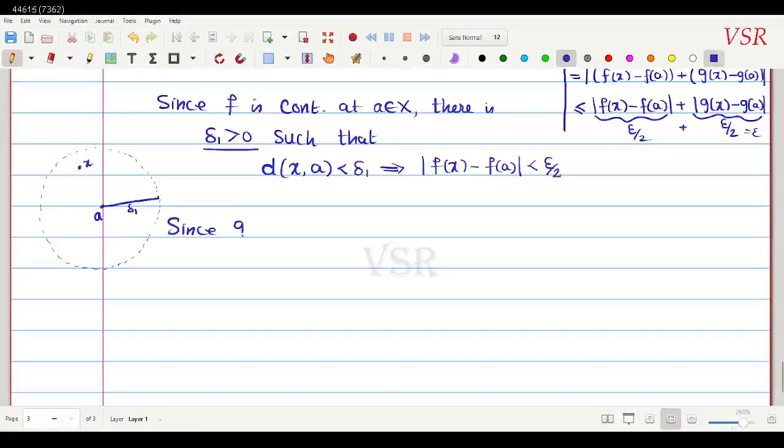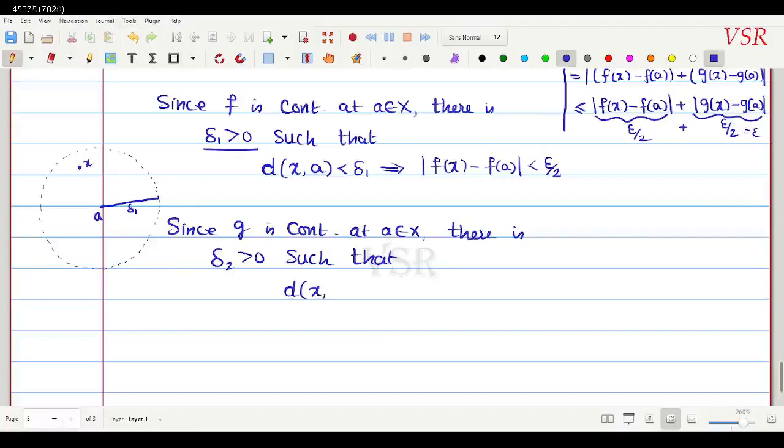Since g is continuous at a belongs to X, there is delta 2 positive such that, what I can write, the distance between x comma a is less than delta 2, this would imply that modulus of g of x minus g of a is less than epsilon by 2. So now we have another circle with radius delta 2. I don't know which of delta 1 and delta 2 is bigger or smaller, but anyhow I have taken the smaller one. So this is my delta 2. Around this radius I can draw a circle, and wherever you take x in that circle, the second condition will be satisfied.